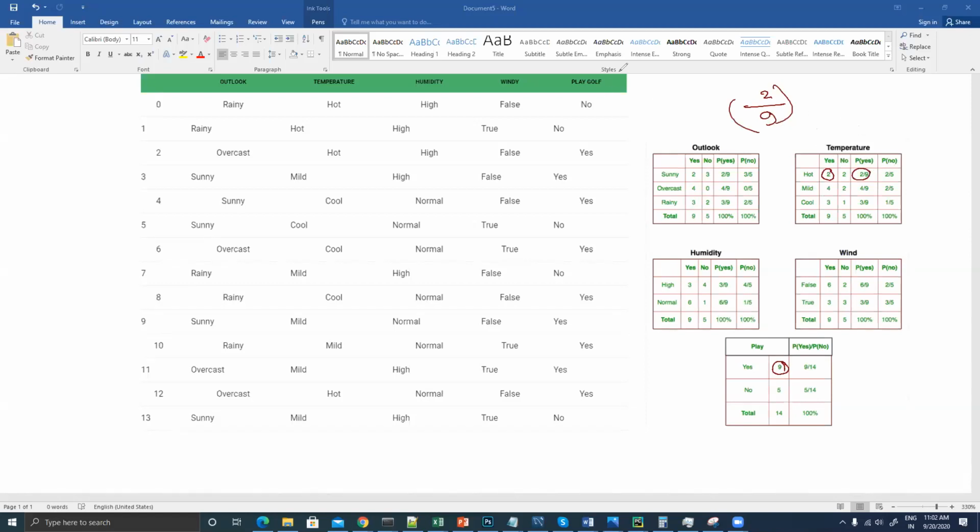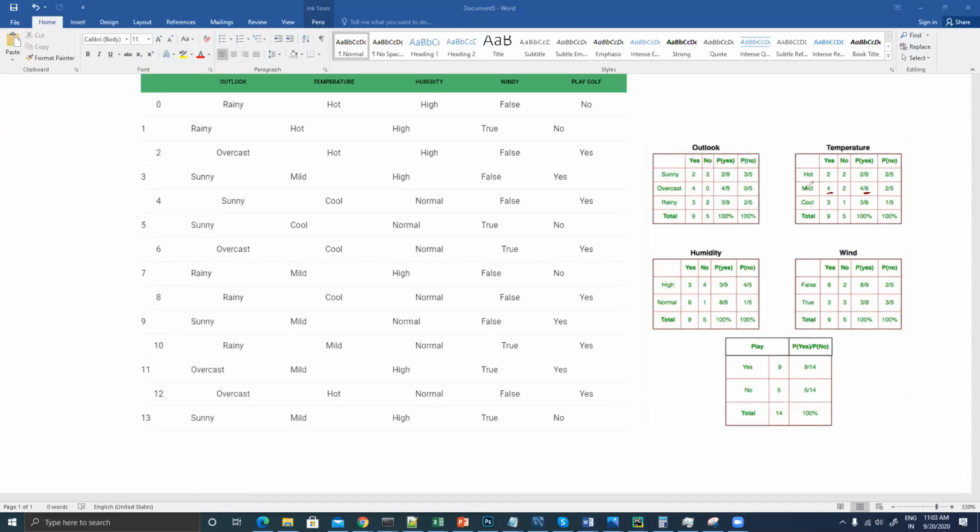If I ask you what is the probability that you will not play golf when the temperature is hot, for sure, no means 5 times you are not playing golf. So total occurrences are 5, and 2 times when it was hot, you did not go for golf. So 2 by 5. If I repeat the question twice or thrice, you all will be able to get these things. If I ask how many times I will play golf when the temperature is mild, again 4 by 9. Total is 9, and 4 times you are going to play golf, right?